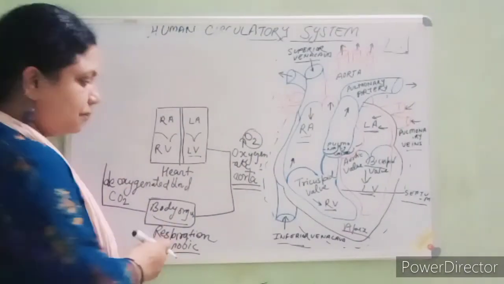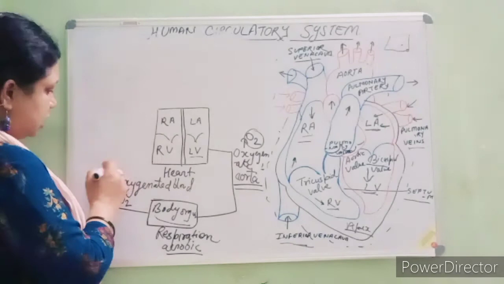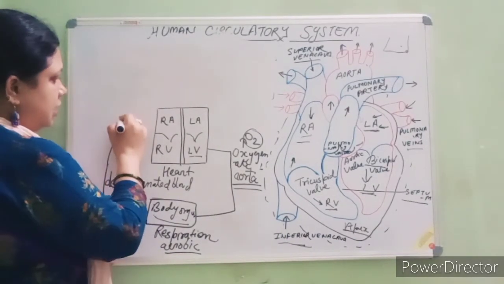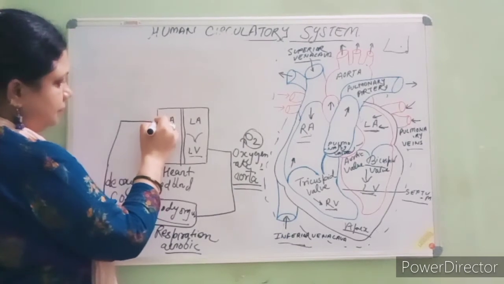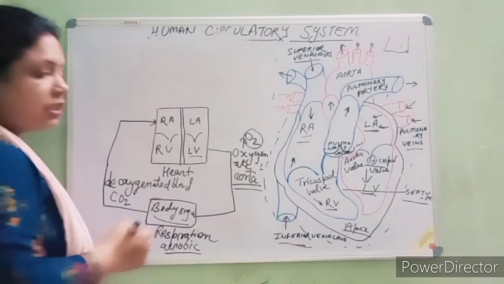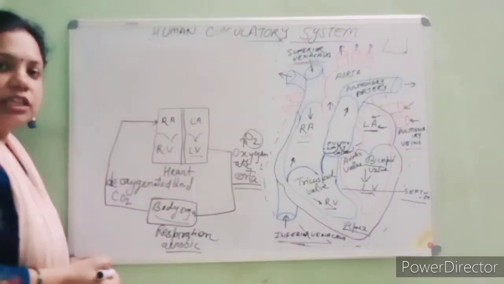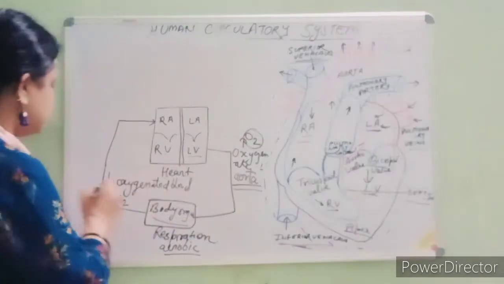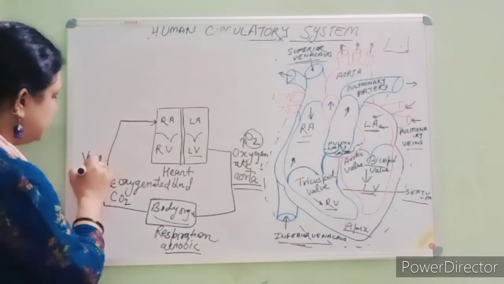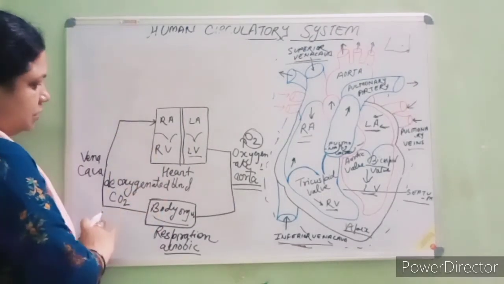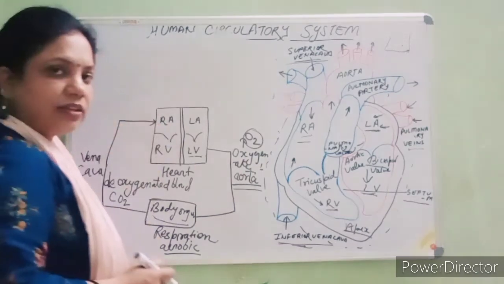Clear, students? Now this deoxygenated blood enters the right atrium. How does it enter? Through the inferior vena cava and the superior vena cava. Is that clear? So through the vena cava, the deoxygenated blood enters the right atrium.